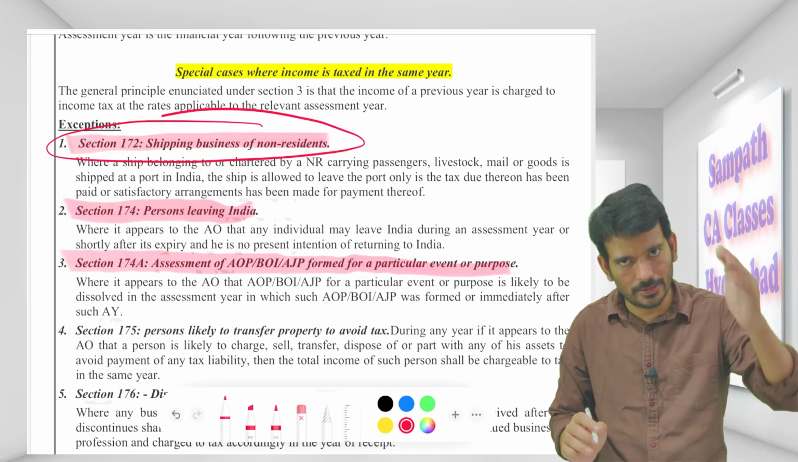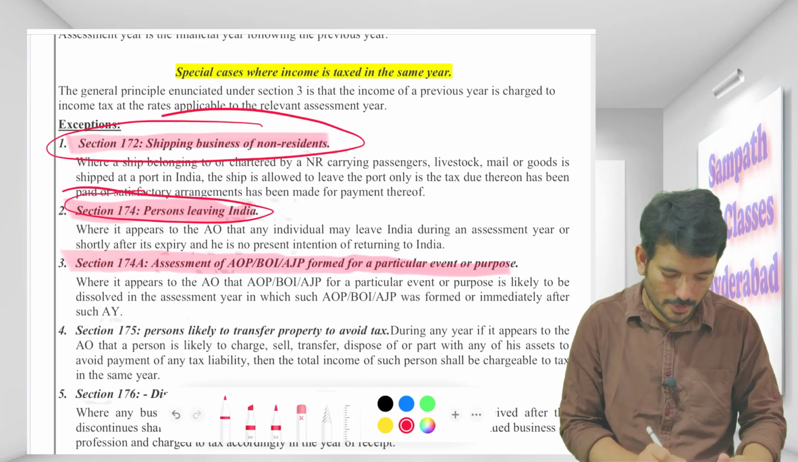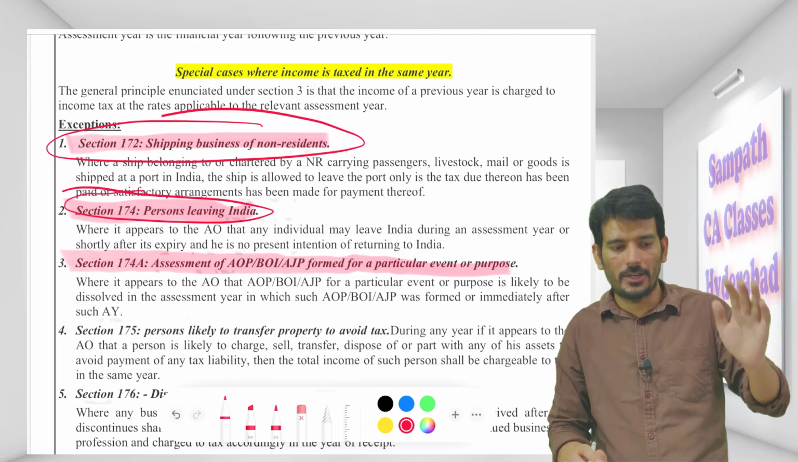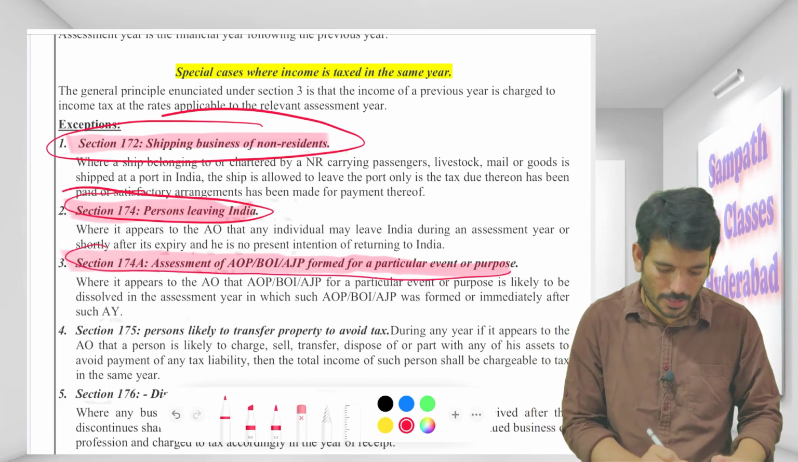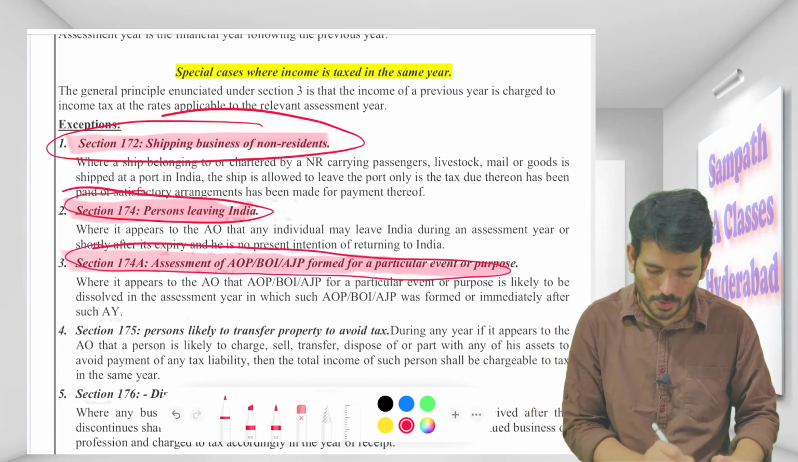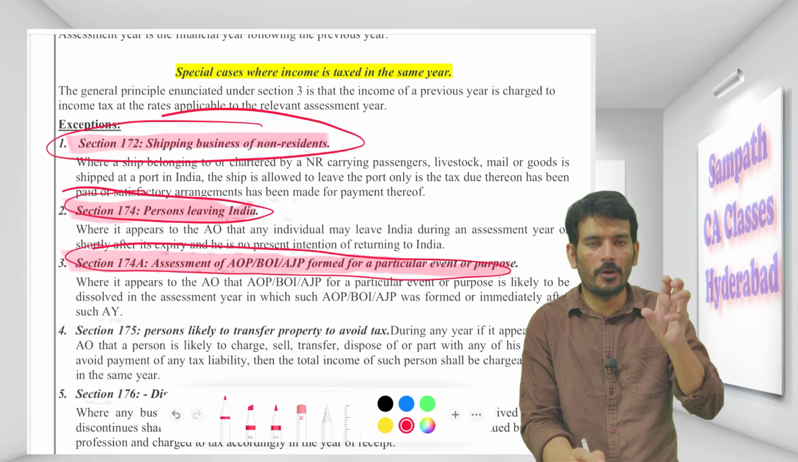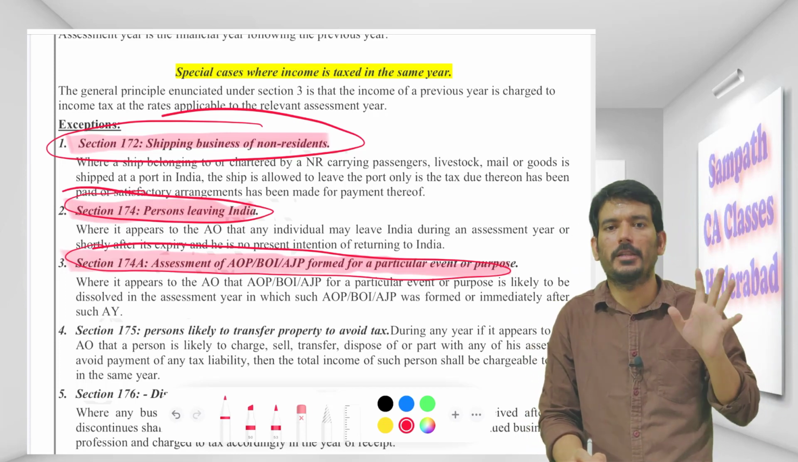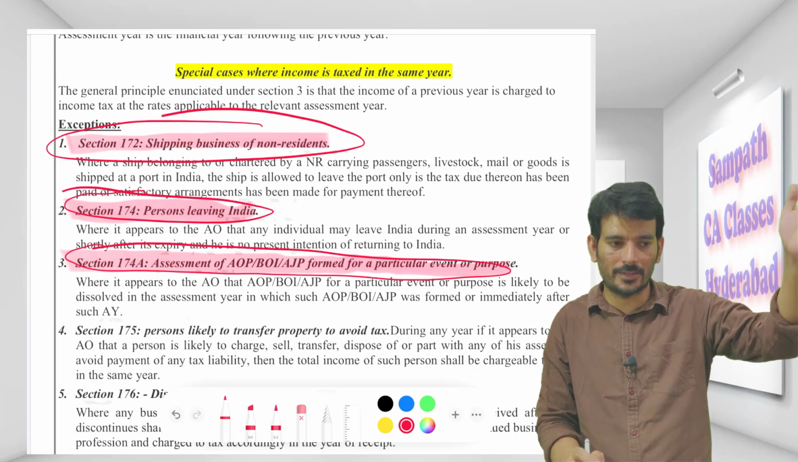Shipping business, in the previous year only you have to make the payment. Persons leaving India, whenever I am leaving, that year only I have to make the payment. I need not wait for the assessment year. Assessment of AOP, BOI. This is also when it is formed for a limited period of time. The moment it is getting dissolved, you need to make the payment. I will not wait for the year to end and then the assessment year to start.